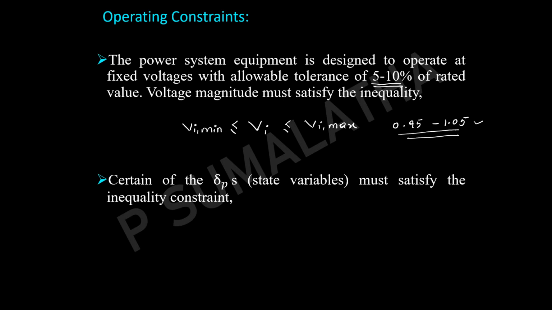The next one is that certain of the del P state variables must satisfy the inequality constraint. The del P means if you take two different nodes, P and Q, each bus will have a certain voltage and phase angle.